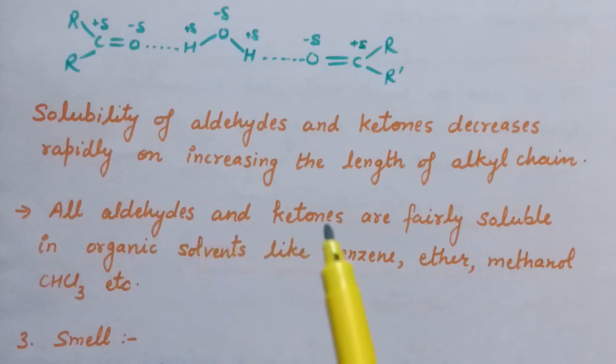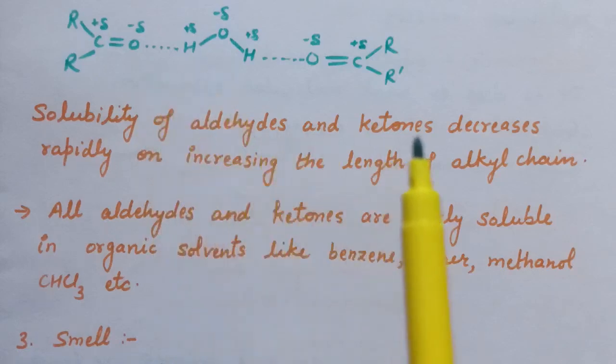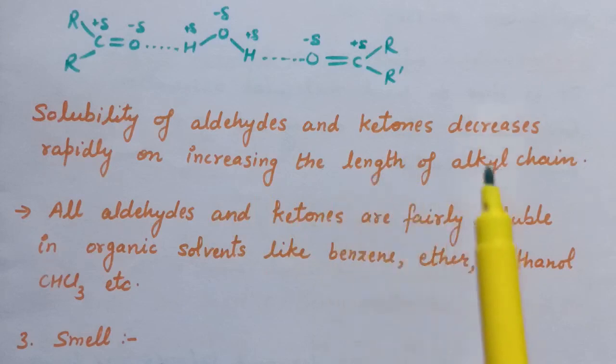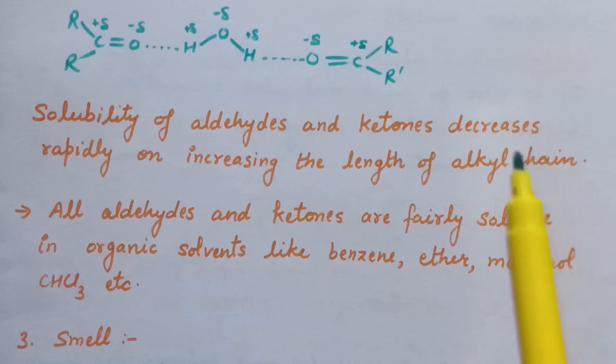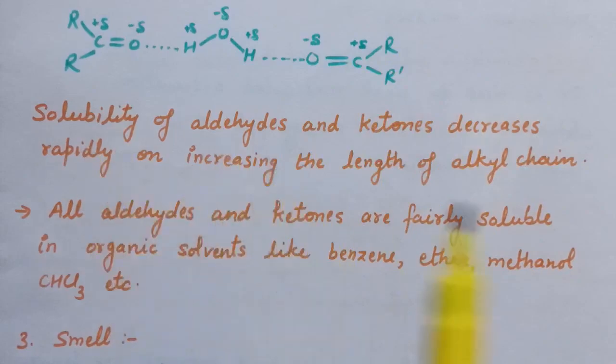All aldehydes and ketones are fairly soluble in organic solvents like benzene, ether, methanol, chloroform, etc. So lower aldehydes and ketones like propanone, methanal, ethanal are miscible in water in all proportions, whereas for higher ones the solubility decreases on increasing the length of alkyl chain, because the hydrophobic R part increases.